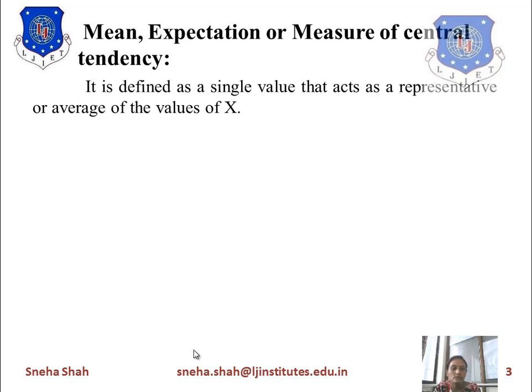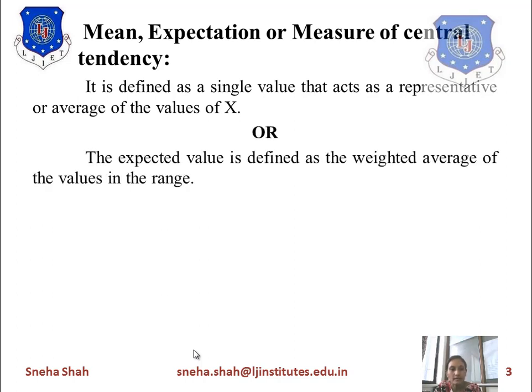It is defined as the single value that is representative or average value of x, or the expected value is defined as the weighted average of the values in the range. So when we take the average value of any number of terms, that average value is considered as either mean, expectation or measure of central tendency.